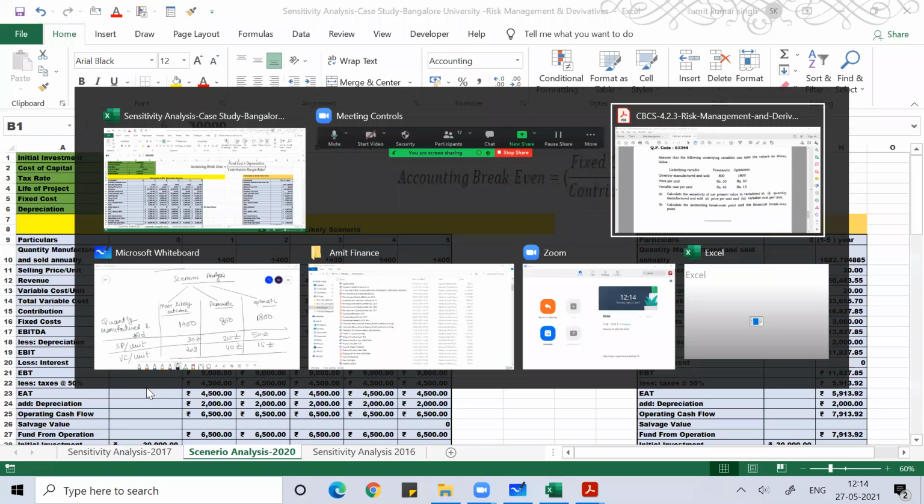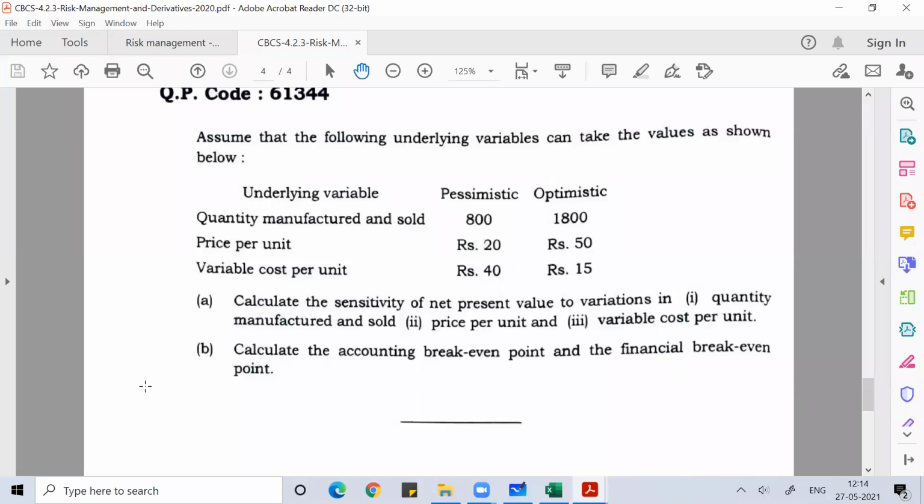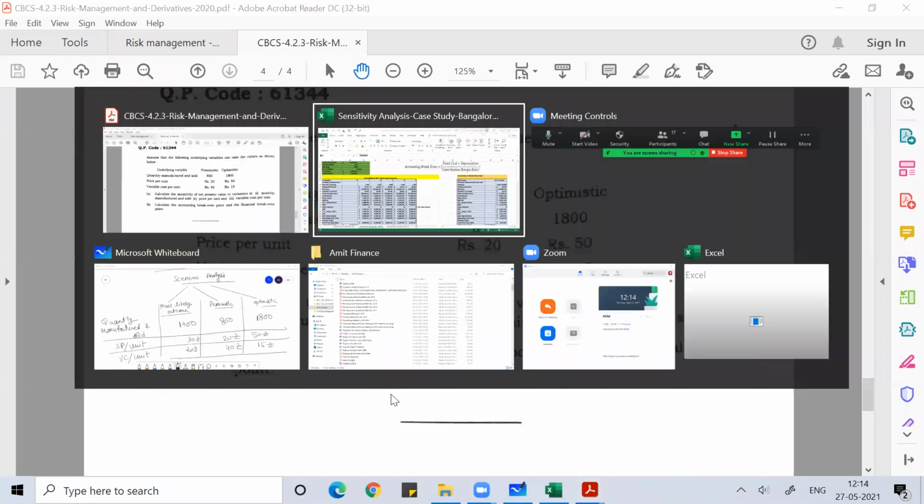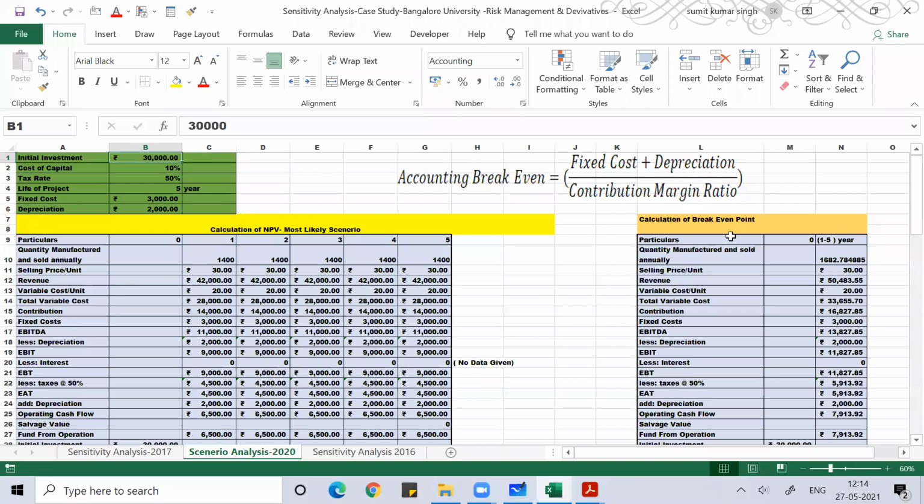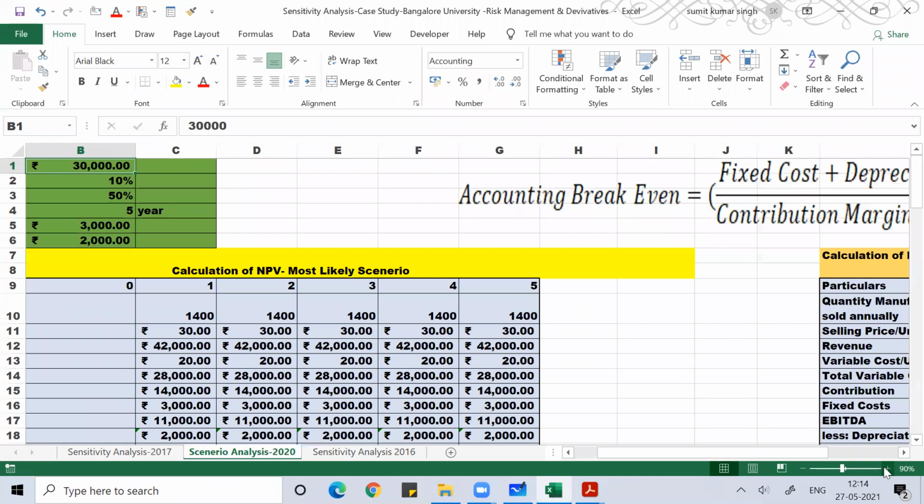Then the next part of the question is: calculate the accounting break even and financial break even point. So that is the next part of the question. You have to find the accounting break even and financial break even point. This is the formula of accounting break even, guys: fixed cost plus depreciation divided by contribution margin ratio.